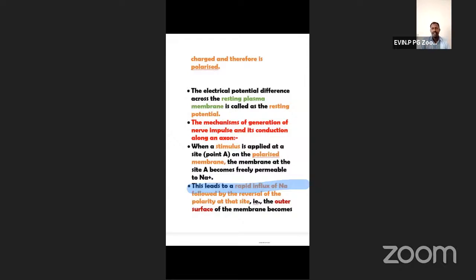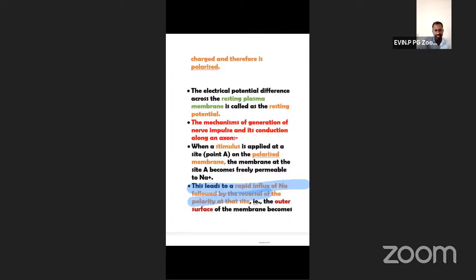If you touch your skin, you can sense it within a fraction of time. Am I right? Within a fraction of a second, it is possible very rapidly. If you touch a hot object, you rapidly remove your hand within a fraction of time, beyond your knowledge. So that happens. So the sodium rapidly enters into what? The axoplasm.